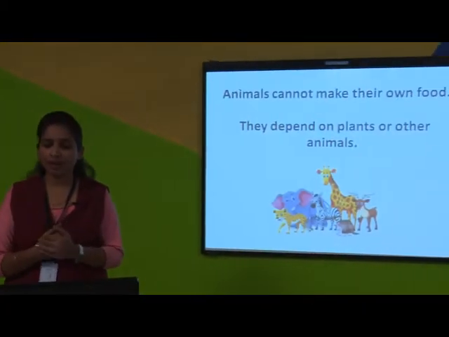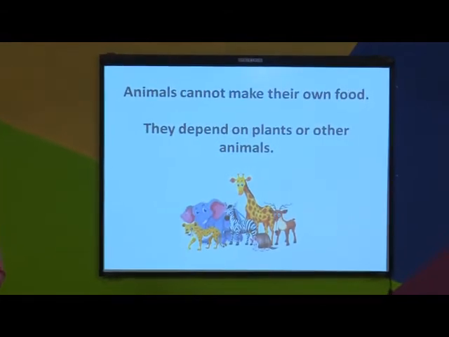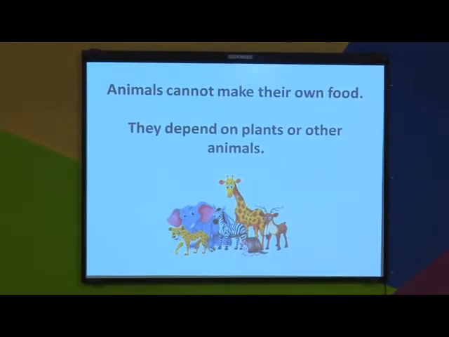Yes or no? So, now we'll come to the plants. Do you know, students, plants make their own food in their leaves. How will they make it? By the process of photosynthesis. Now, what about animals? Animals cannot make their own food. So, what will they do? They will depend on plants or other animals. Yes or no?